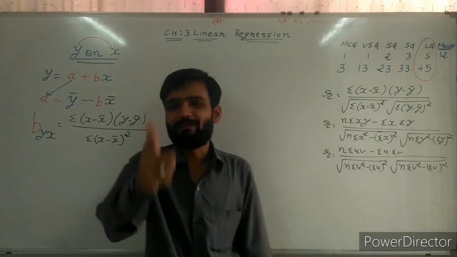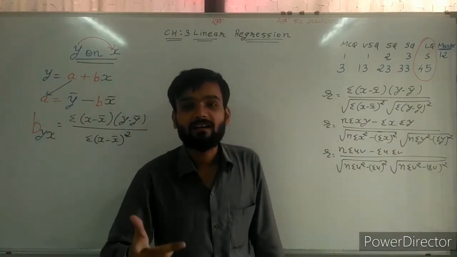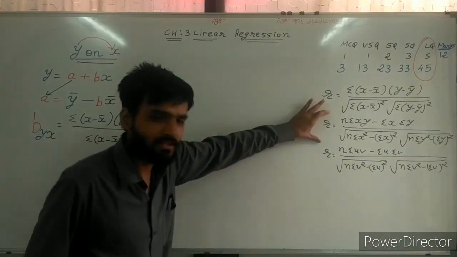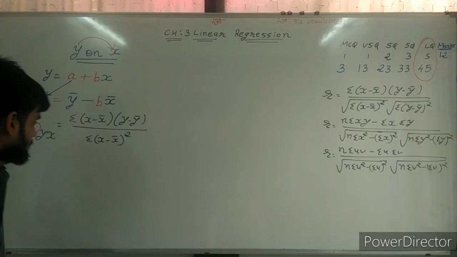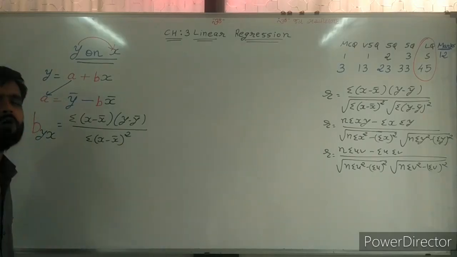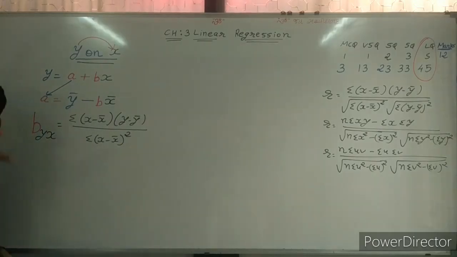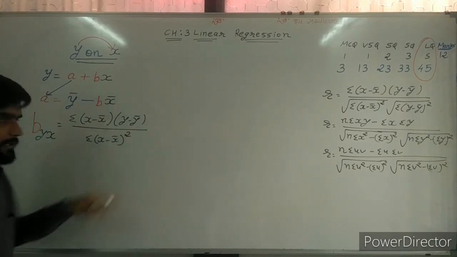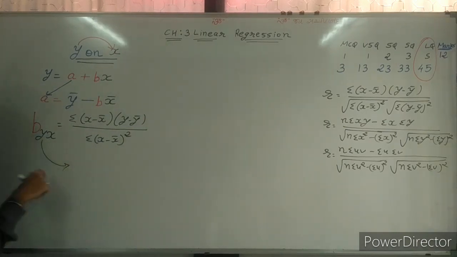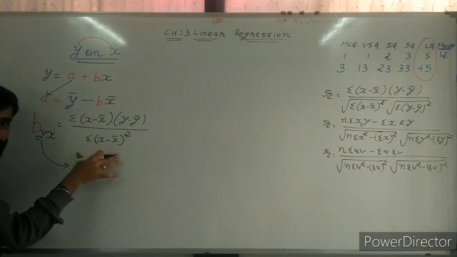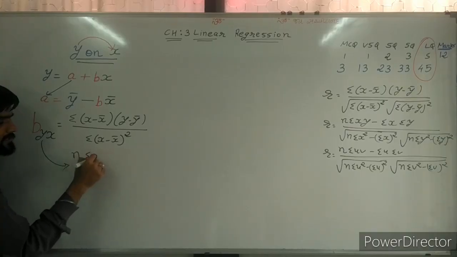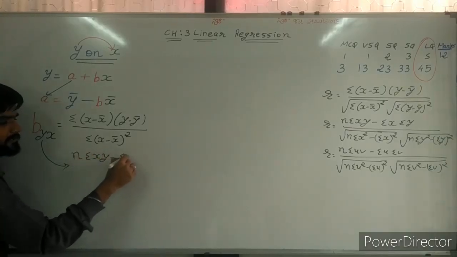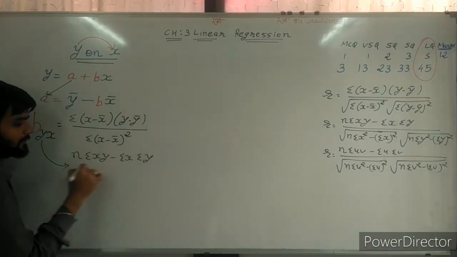Sir, now make the second formula on the basis of this, that you can find your b. And I have no doubt about it. So second formula of b. Again, sir, numerator remains same: n sigma xy, sigma x, sigma y.